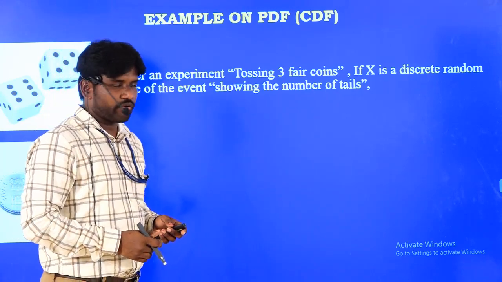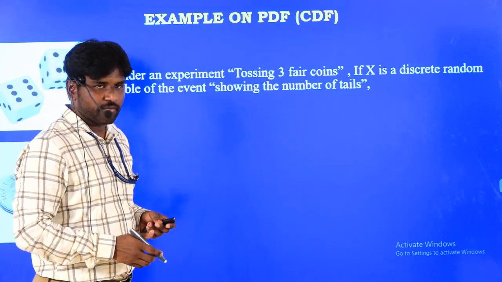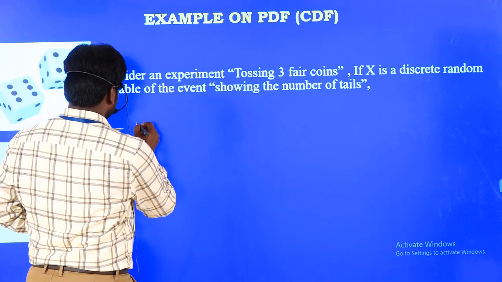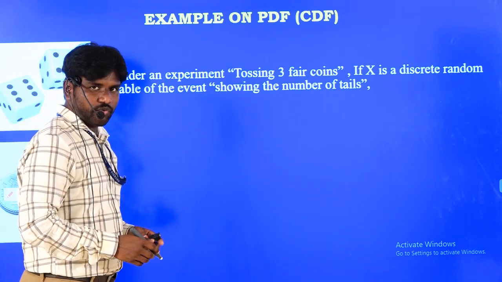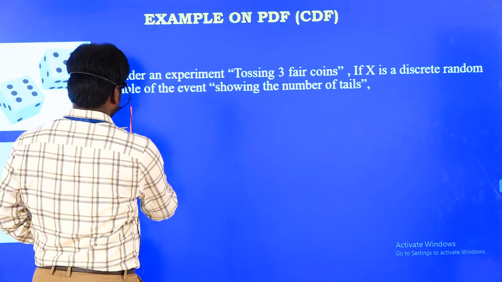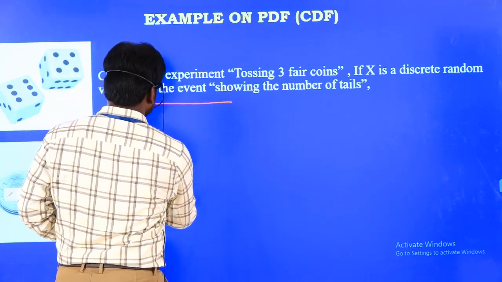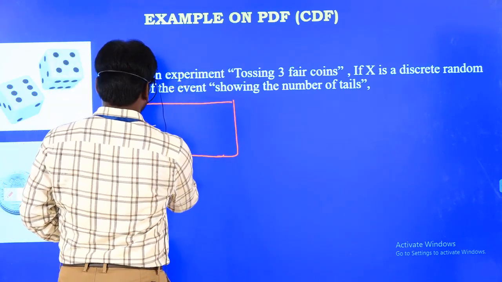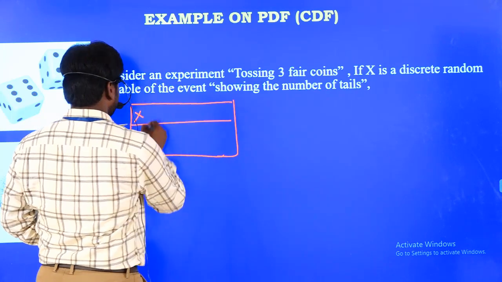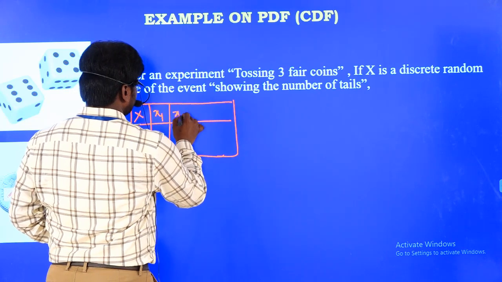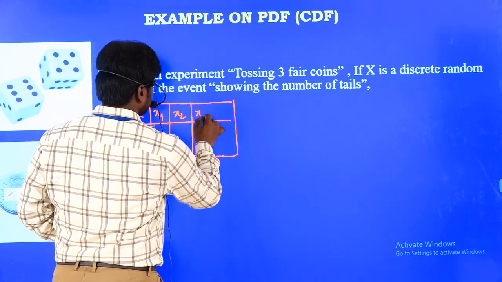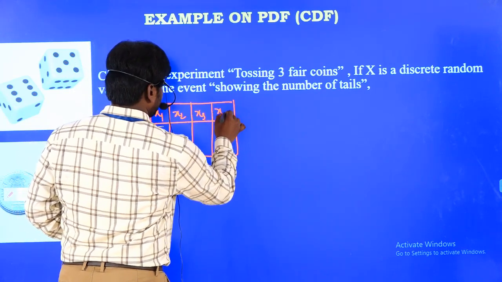Initially I am drawing the table like this, and within this I am going to take the x values I considered: x1, x2, x3, x4.